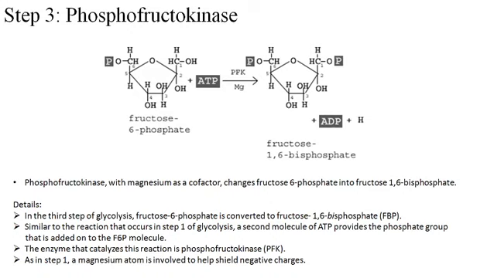It accepts the phosphate atom at the 1st carbon position because it is exposed and free, because it is present at the anomeric carbon atom, which is the second one. So here again phosphofructokinase utilizes magnesium ion as its cofactor and converts this particular substrate to the product.